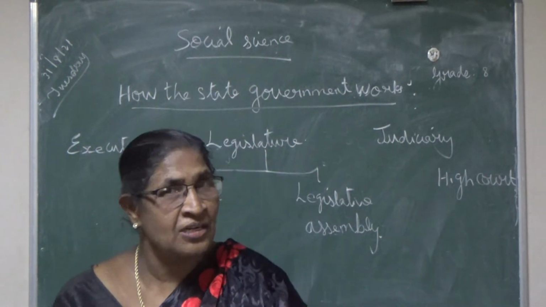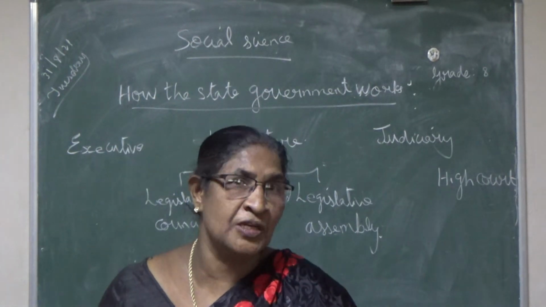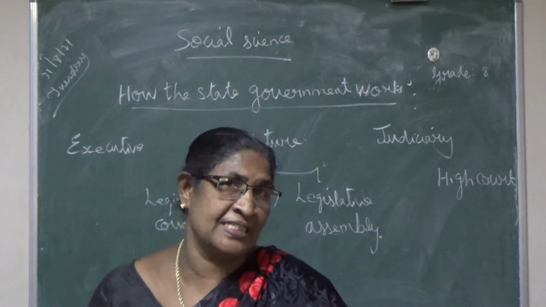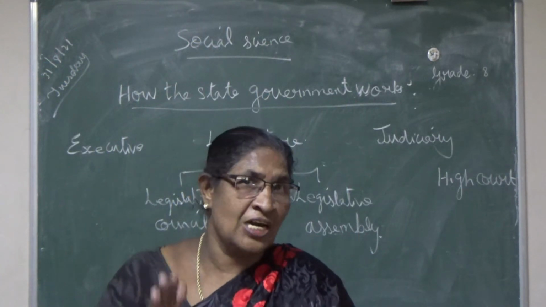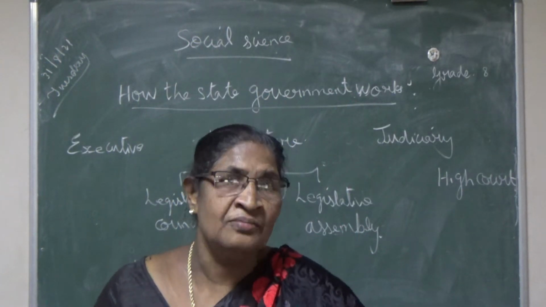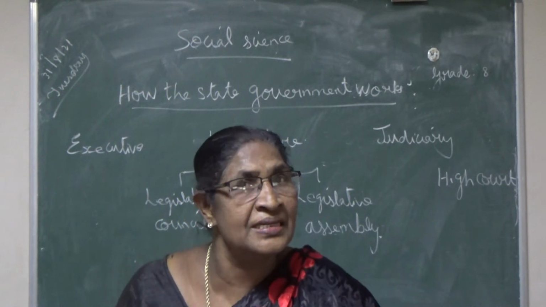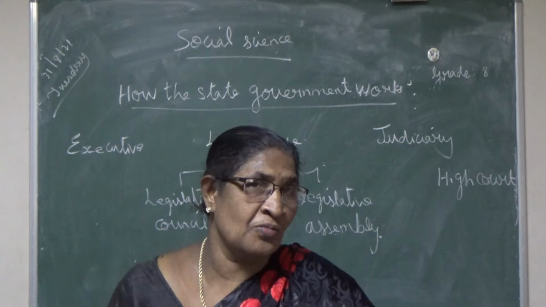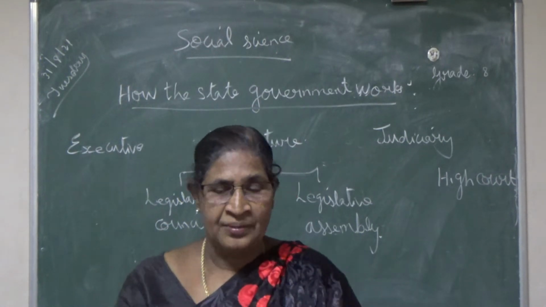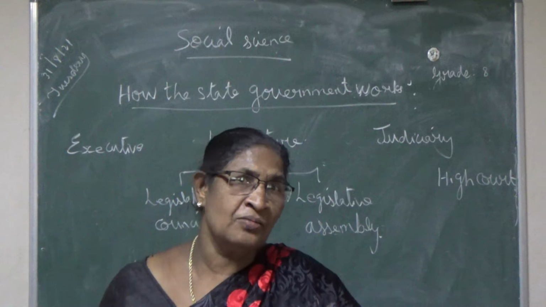For the election of MLAs, the state is divided into different constituencies. Constituencies mean areas. For the convenience of the election, the state is divided into different constituencies. One constituency can have 1 lakh or more than 1 lakh people.